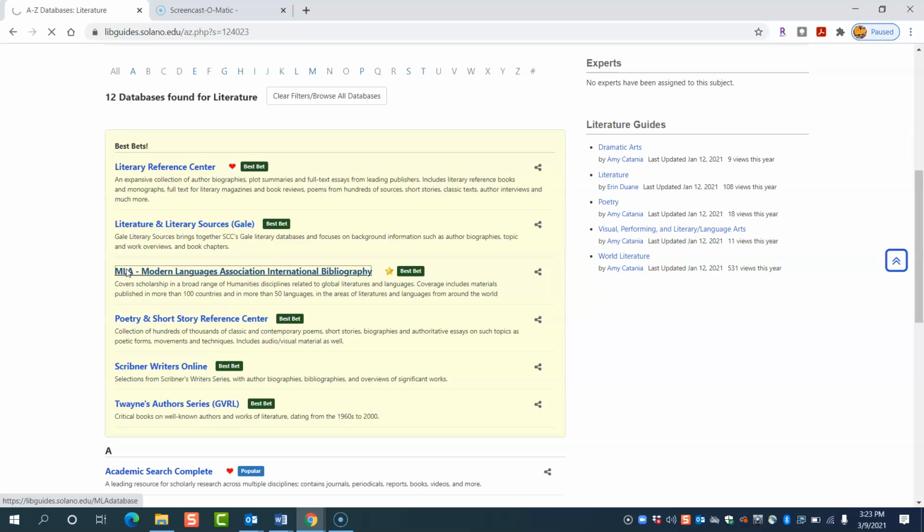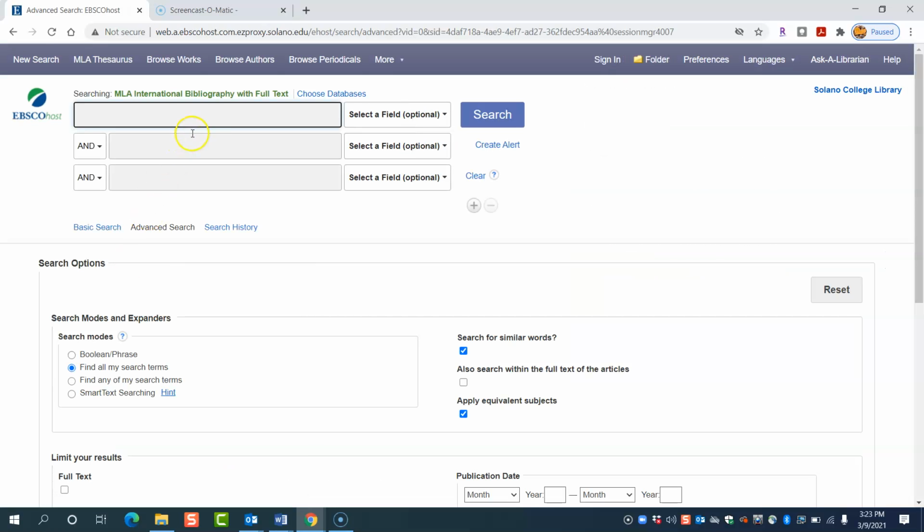We'll go into MLA. Now, the key here is we are title searching. So when you title search, you are going to put the title into quotes, and that is you telling the database that you want exactly what is in those quotes and not split your words up all over the place. I made a mistake doing this before and I put Much Ado Nothing in quotes and it came back and said we have nothing because I forgot the about and I said in quotes. So it looked for Much Ado Nothing, which of course didn't come up.